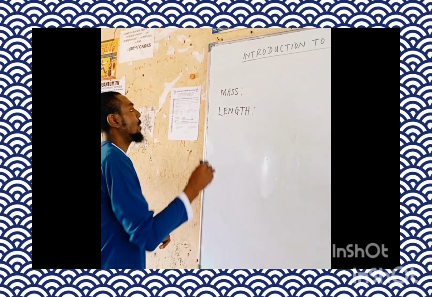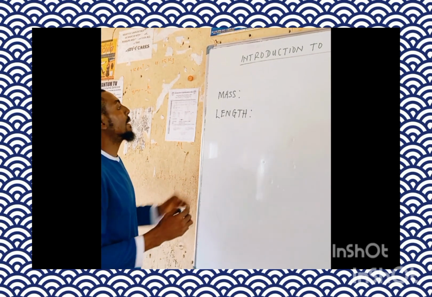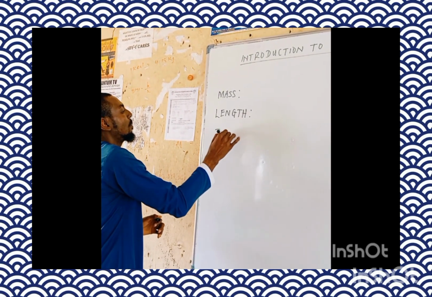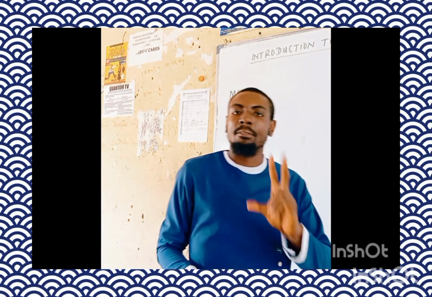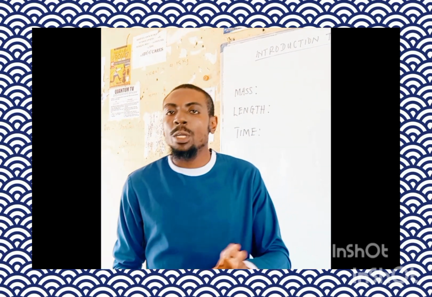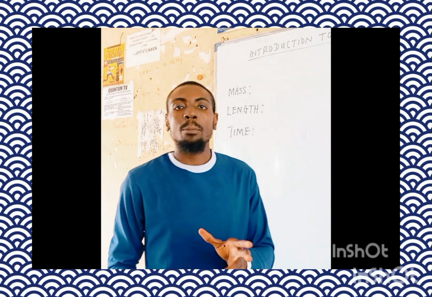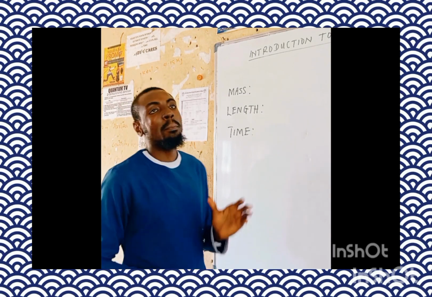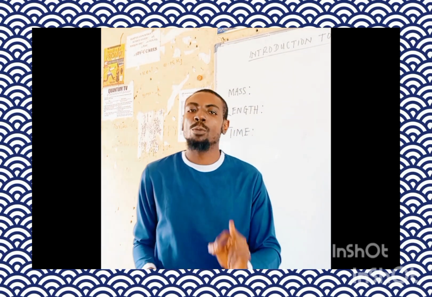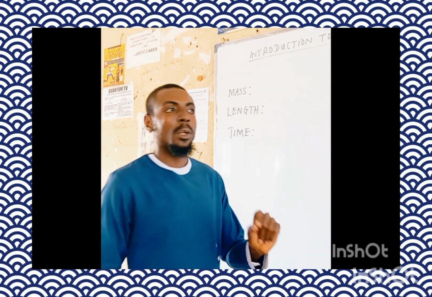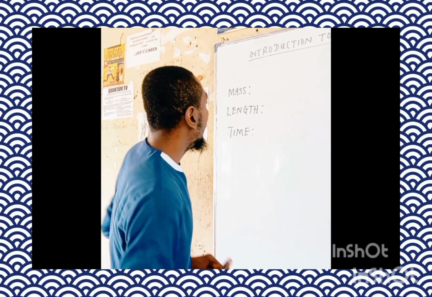Then let's talk about the next one, time. Of course, time is defined as that by which an event is distinguishable with reference to before or after. So when we talk about time, we talk about before and after an event, and it is measured in seconds. That's the SI unit of measurement of time, the second.